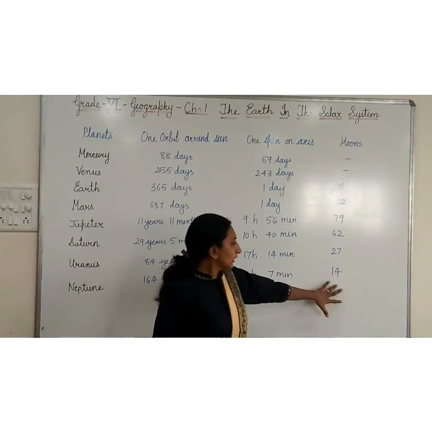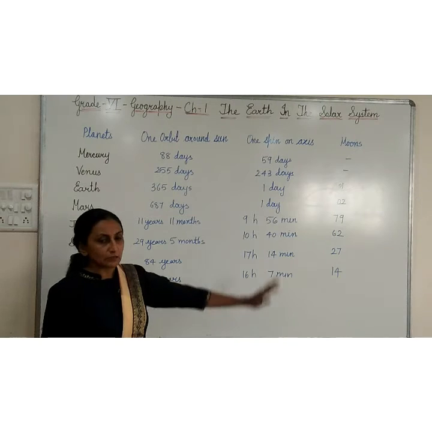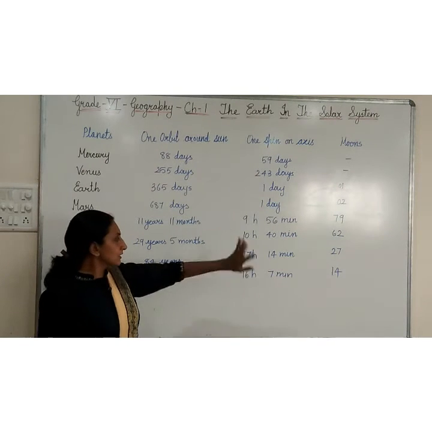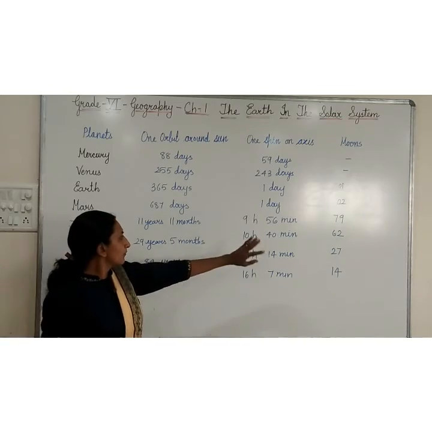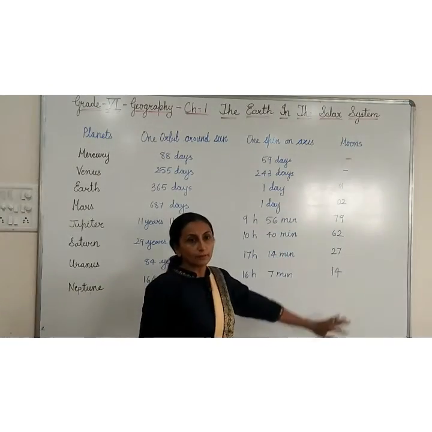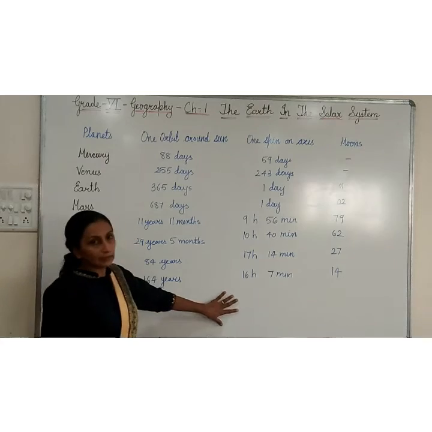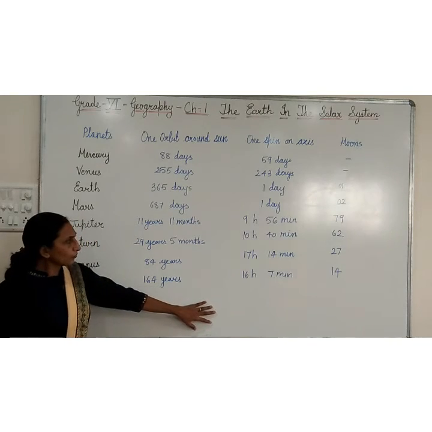has 14 moons. See, in your book some data is given, old data, and this is the current data according to the new survey, so it might be different somewhere, so don't feel it is wrong. It is according to the current data I have written. So now you can understand this.